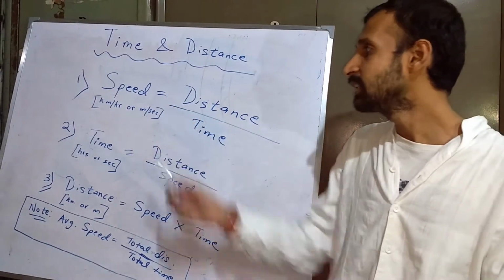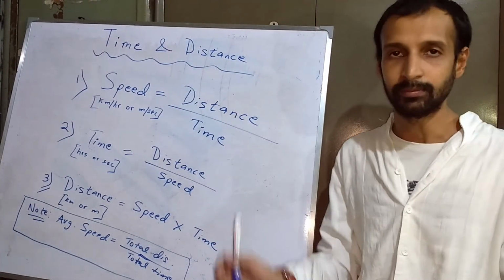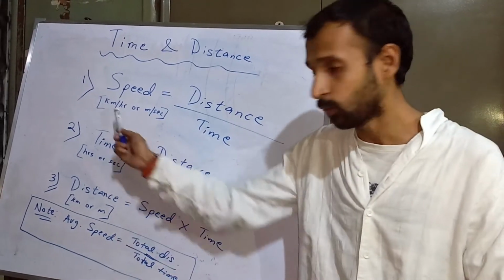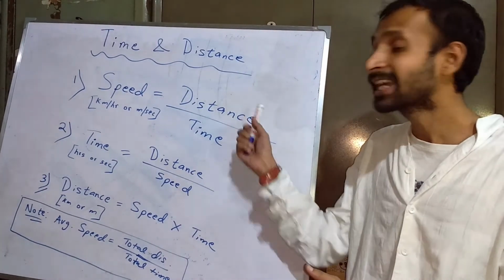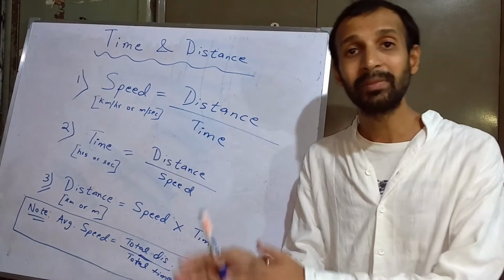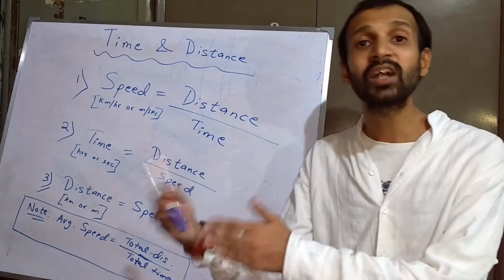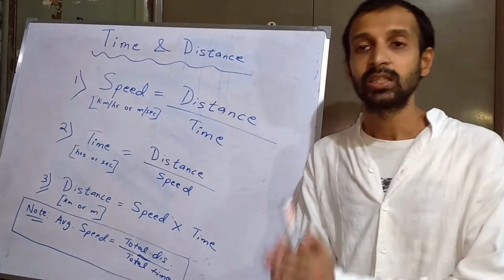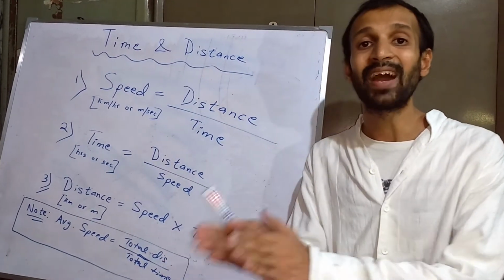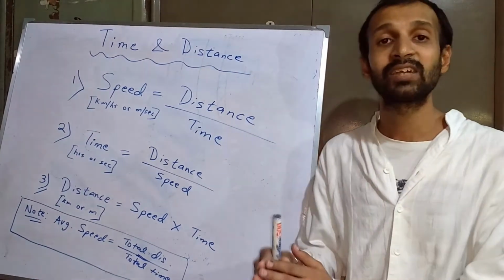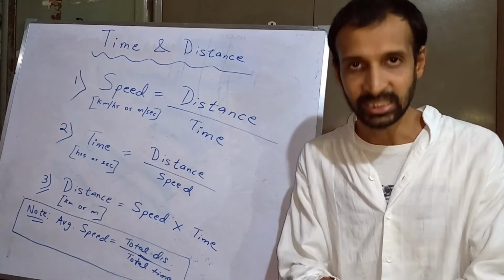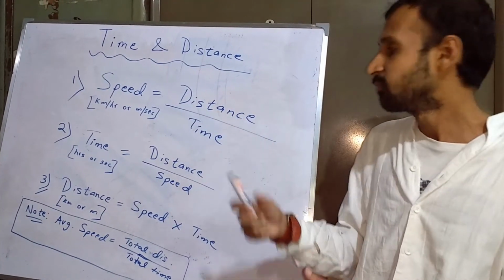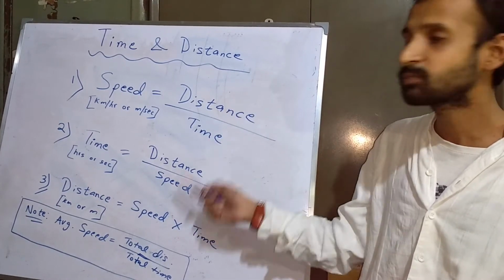In order to find speed, you use the formula distance by time. Now it is of vital importance that when you are finding speed in kilometer per hour, then you choose distance in kilometer. So if distance is given in meter or in centimeter, you convert it into kilometer. Likewise, you convert time into hours. If the time is given in seconds, you divide by 60 into 60. If the time is given in minutes, you divide it by 60 and you get it in hours. So the entire distance by time, which is kilometer by hour, will give you the unit of speed.